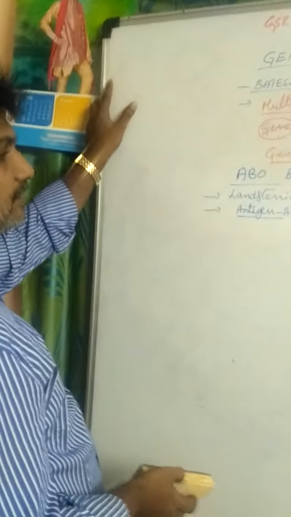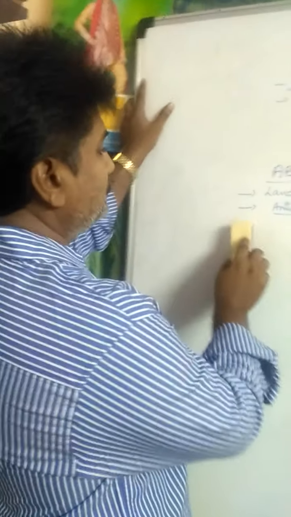In ABO blood groups, these antigens are called isoimmunogens, and antibodies are called isoimmunoglobulins.